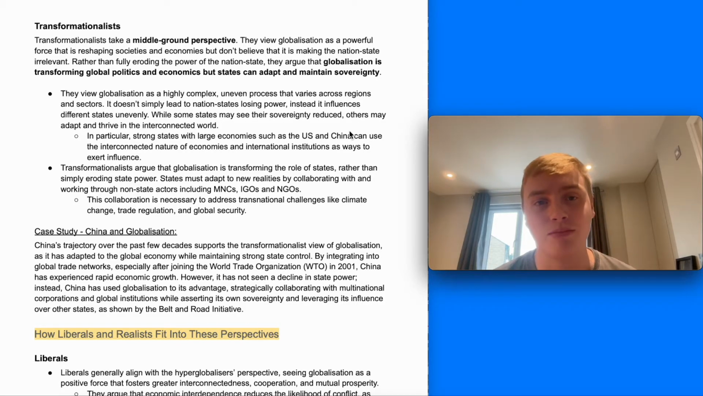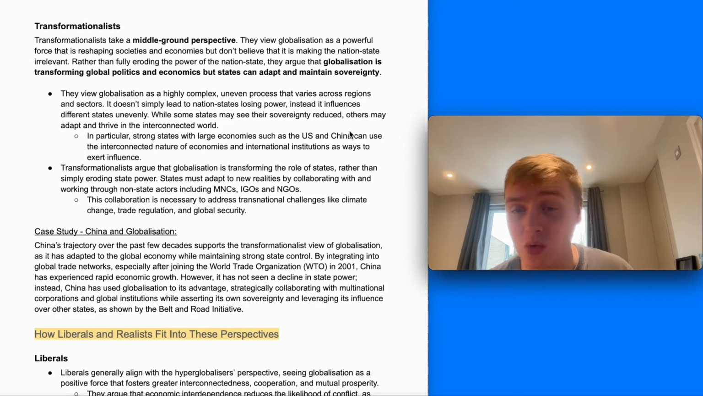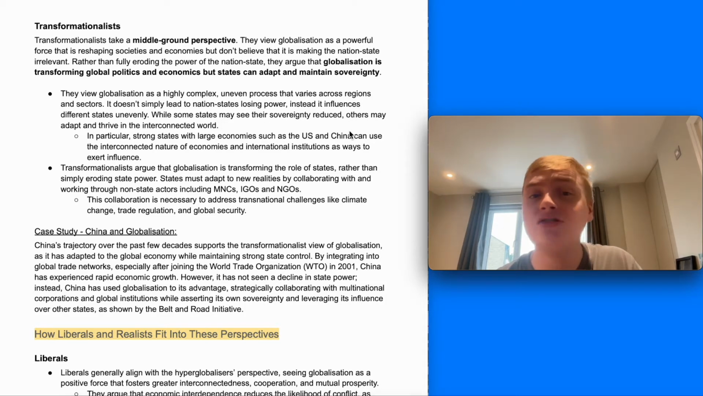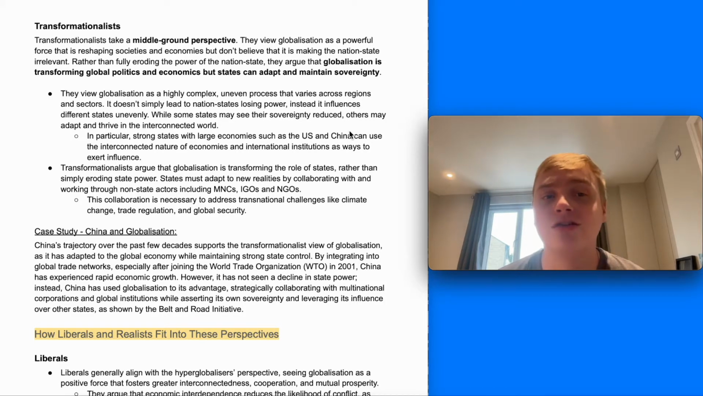And they take a middle ground perspective. They view globalization as a powerful force that is reshaping societies and economies. So they agree with hyperglobalizers that it is important and transformative, but they don't believe it's making the nation state irrelevant. Rather than eroding the power of the nation state, they argue that globalization is transforming global politics and economy. So it's making it different, but states can adapt to it and maintain their sovereignty.